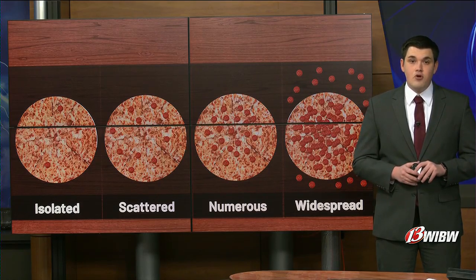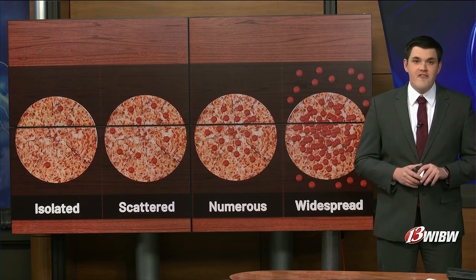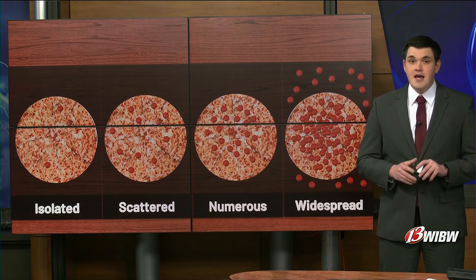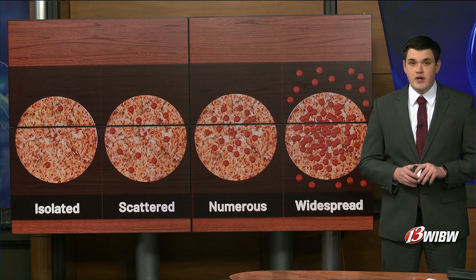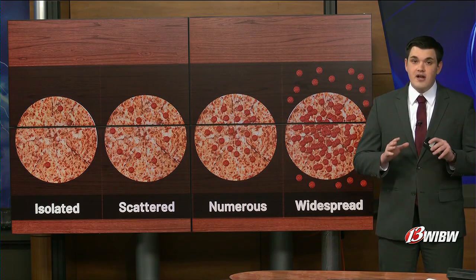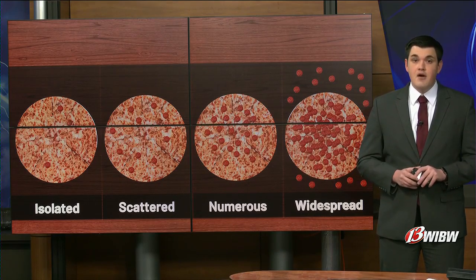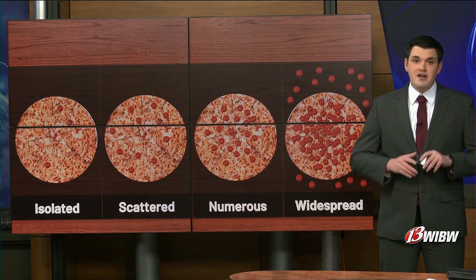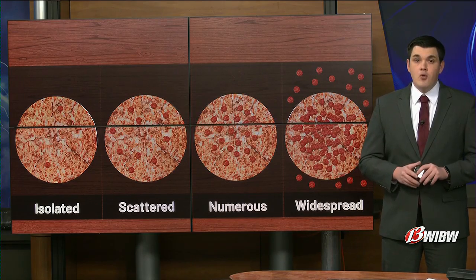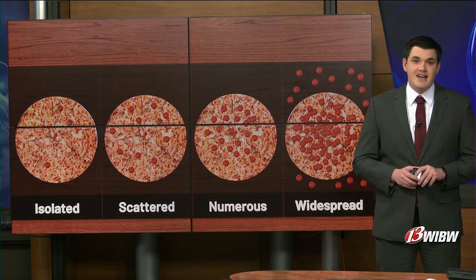Duration terms add more detail, like drizzle for very fine drops, or showers for rain that changes intensity and moves quickly. You may also hear the word intermittent or occasional, meaning rain starts and stops over time. Forecasts often include probability of precipitation, or POP, which is the chance of measurable rain at a location.